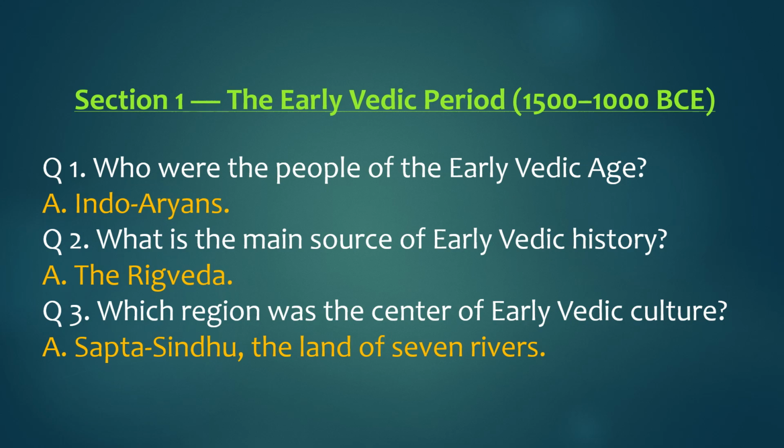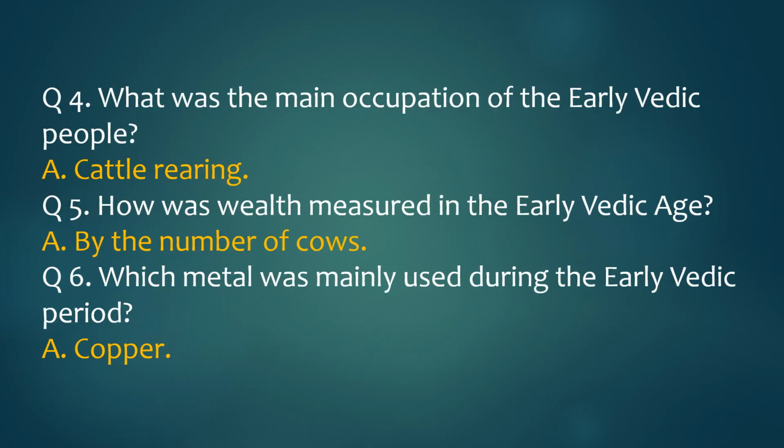Question 2. What is the main source of early Vedic history? Answer. The Rig Veda. Question 3. Which region was the center of early Vedic culture? Answer. Sapta Sindhu, the land of 7 rivers. Question 4. What was the main occupation of the early Vedic people? Answer. Cattle rearing.